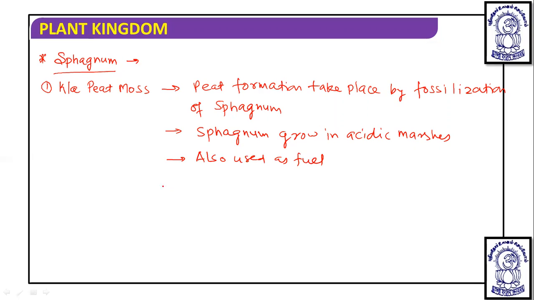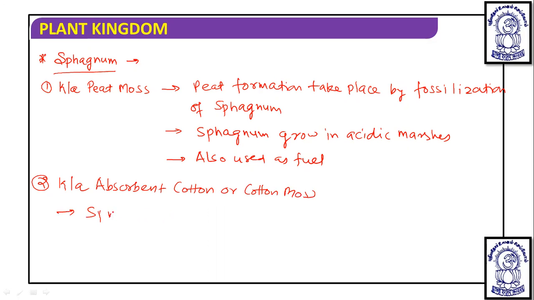One more thing, Sphagnum is also known as absorbent cotton or cotton moss. Now, why is it known as absorbent cotton or cotton moss?